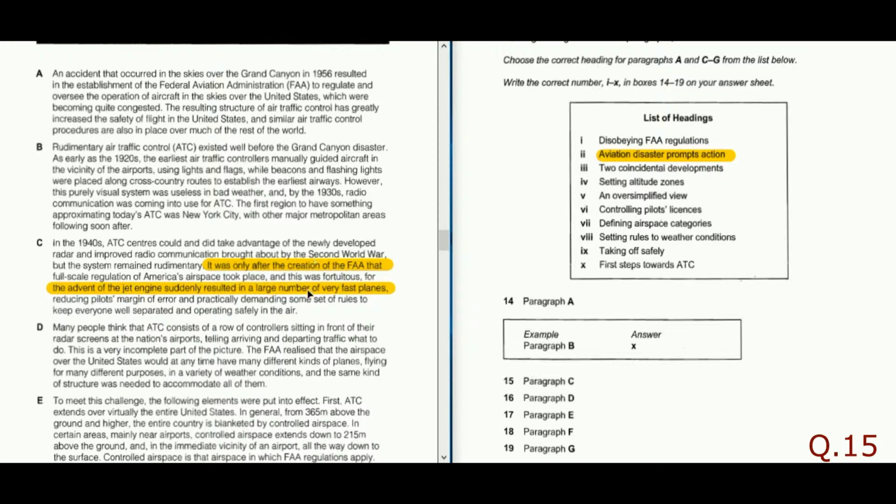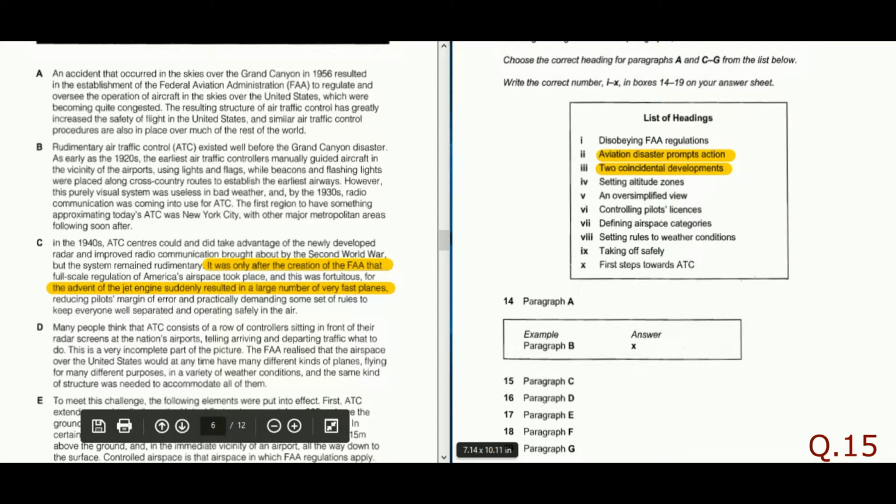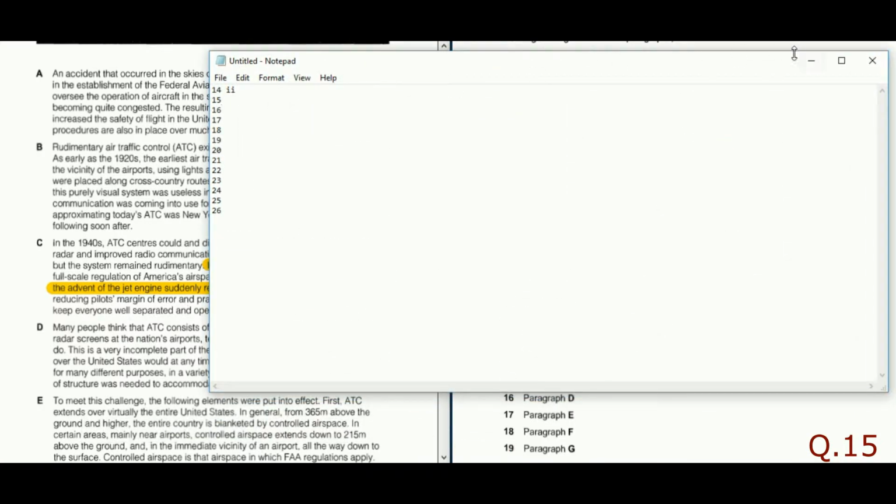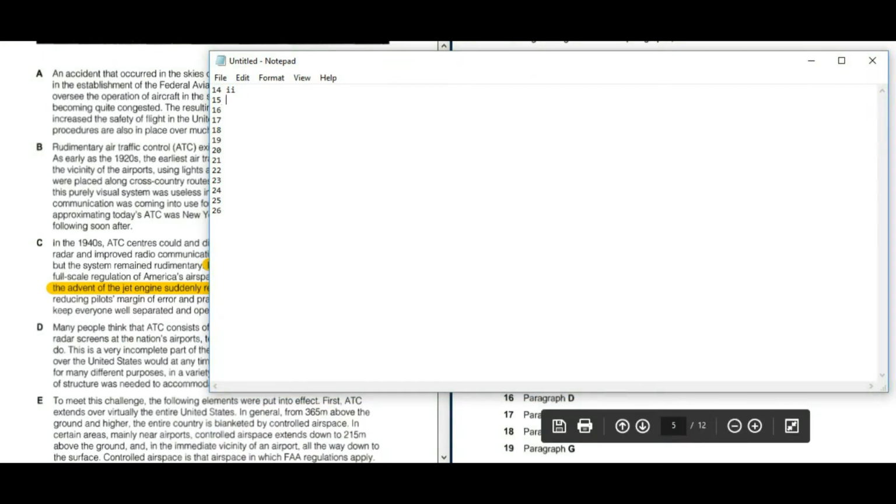That means two simultaneous developments happened: the FAA was created, and at the same time the jet engine came into the sky. So this is the advent of the jet engine and the FAA. There are two coincidental developments. So we will mark this. The answer of 15 is 3.